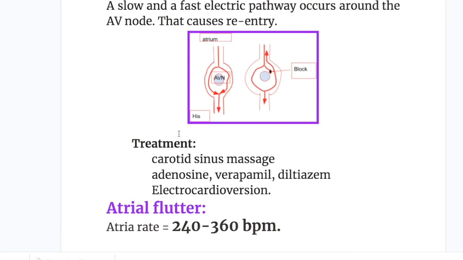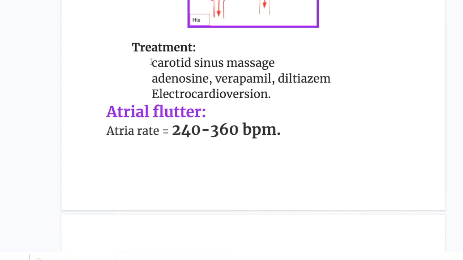You can see here this block, it dies out and the other one goes back into the atrium. The treatment of the AV nodal reentrant tachycardia is carotid sinus massage and the drugs adenosine, verapamil and diltiazem, and the third treatment is electrocardioversion.